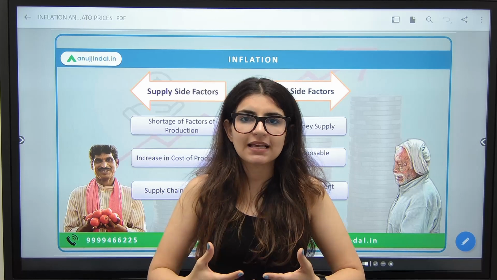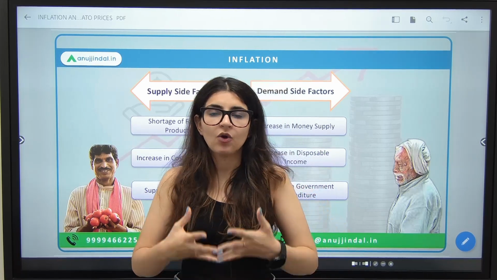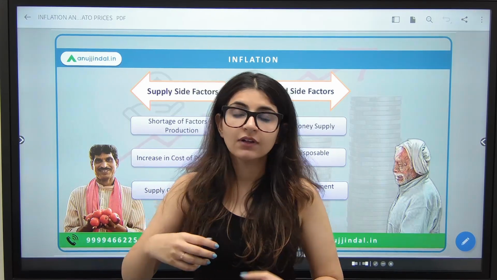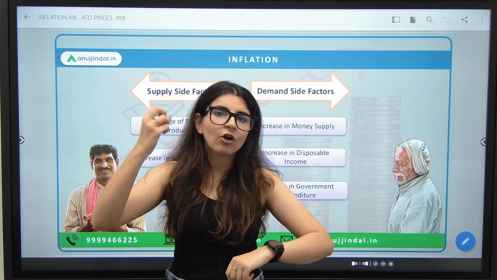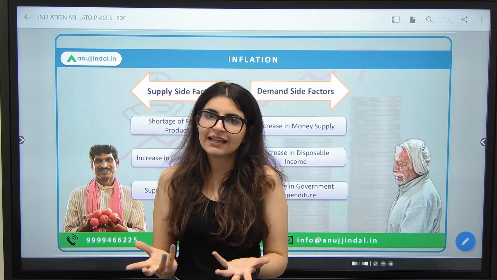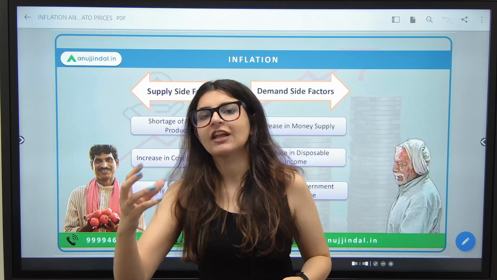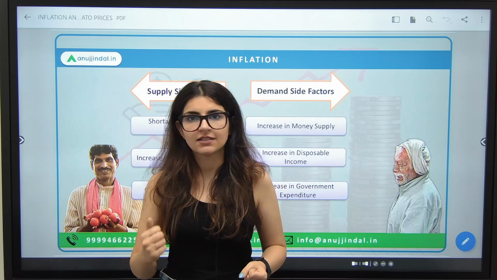मेरे पास ज़्यादा पैसे हैं. If I have more money in my hand, I have more disposable income in my hand, I am going to demand more. When demand increases, the price will automatically increase because supply इतनी है नहीं. That is how various demand side factors affect inflation or the prices of goods and services.